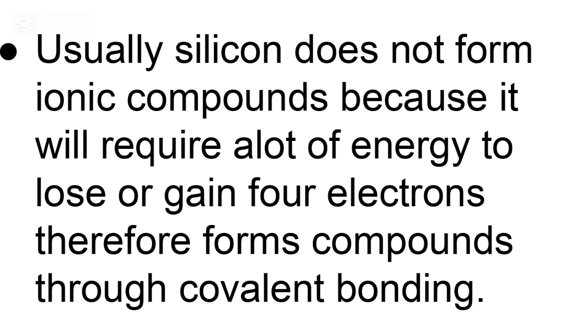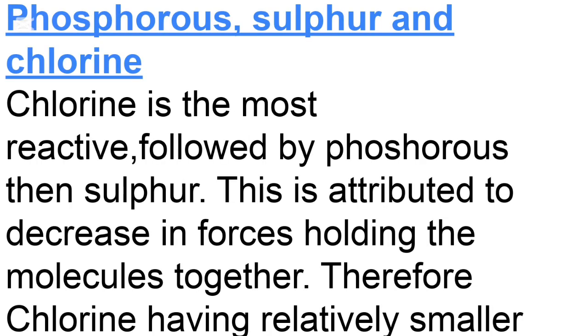So bear in mind that silicon can either gain 4 electrons or lose 4 electrons because it is at group 4. So it does not gain nor lose, but it forms compounds by sharing electrons. That is covalent bonding. Phosphorus, sulfur, and chlorine. Let us look at their reactivity.